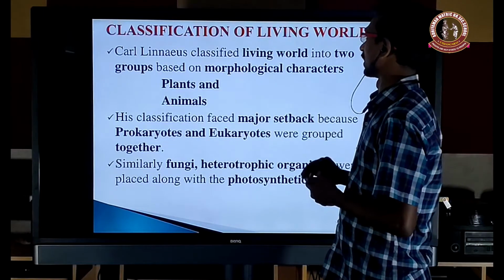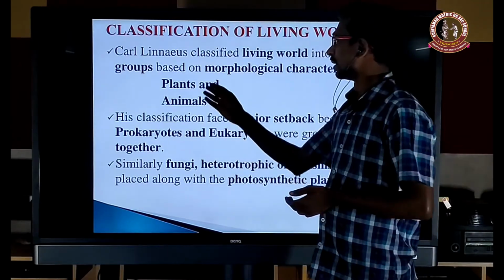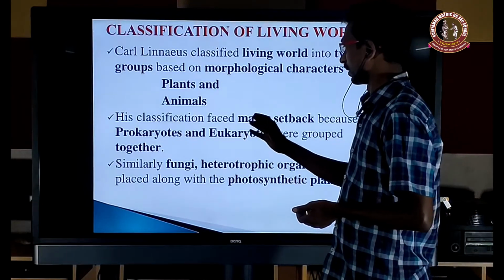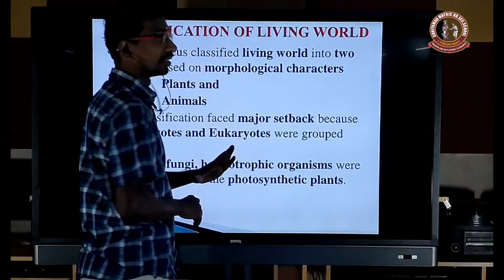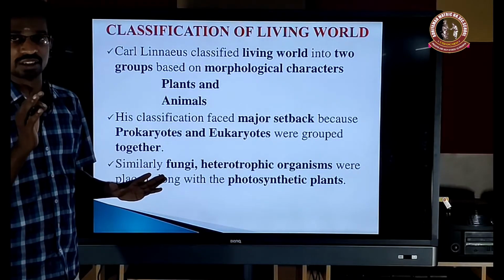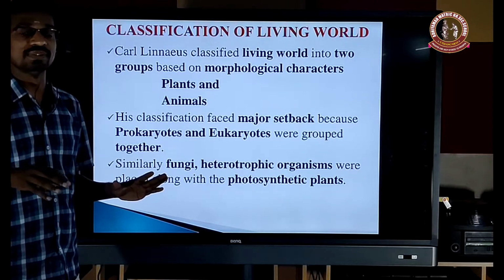So Carl Linnaeus classified the living world into two groups based on morphological character, that is Plantae and Animalia. So the classification has a major drawback, a setback. Each and every system has its own drawback, especially for classification.